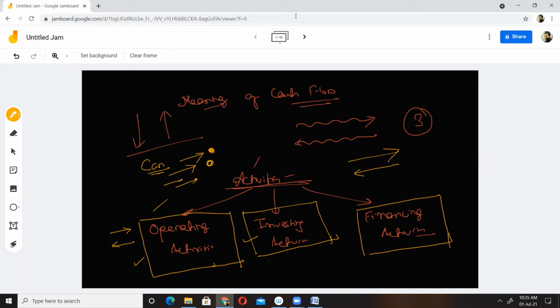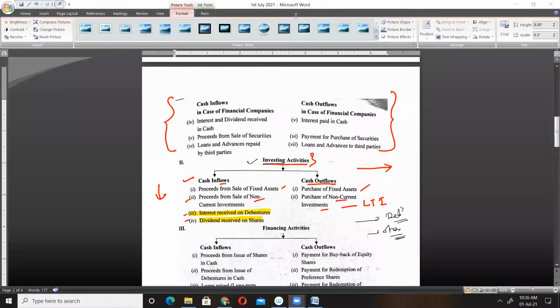Purchase of assets will also be a part of our investing activity, isn't it? Just now I explained to you. Purchase of asset means purchase of our long-term assets. See, purchase of fixed asset is a part of our investing activity.